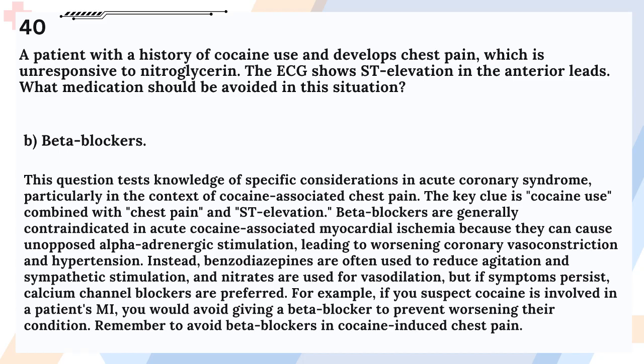Beta blockers are generally contraindicated in acute cocaine-associated myocardial ischemia because they can cause unopposed alpha-adrenergic stimulation, leading to worsening coronary vasoconstriction and hypertension. Instead, benzodiazepines are often used to reduce agitation and sympathetic stimulation, and nitrates are used for vasodilation, but if symptoms persist, calcium channel blockers are preferred. For example, if you suspect cocaine is involved in a patient's MI, you would avoid giving a beta blocker to prevent worsening their condition. Remember to avoid beta blockers in cocaine-induced chest pain.